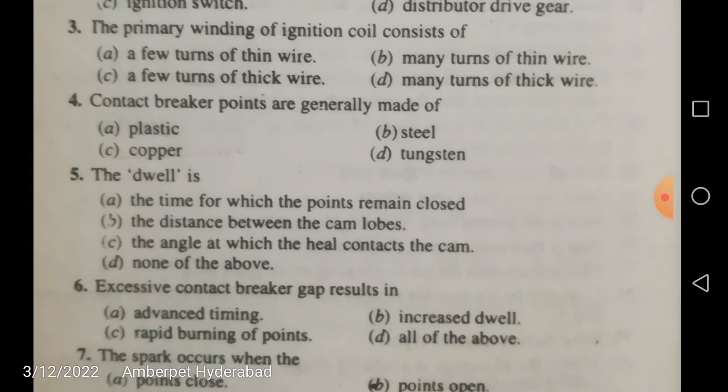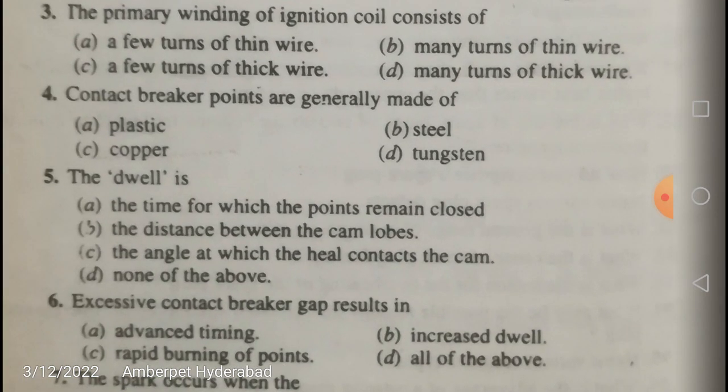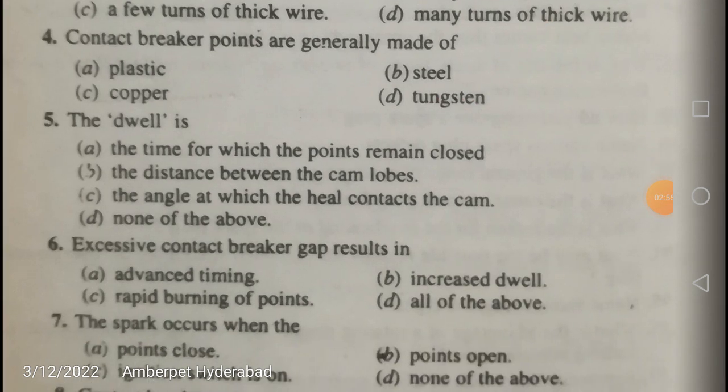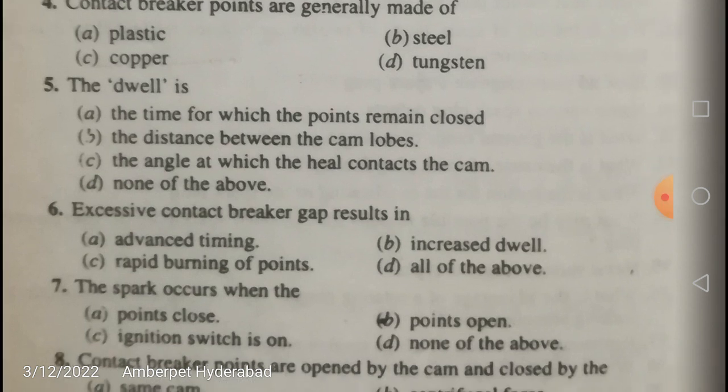Next friends, contact breaker points are generally made of tungsten. This material is very important, friends. Contact breaker points are normally made of tungsten. Tungsten is used because it has a good corrosion resistant property.